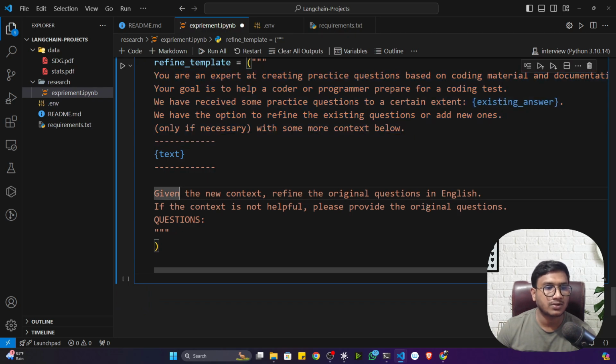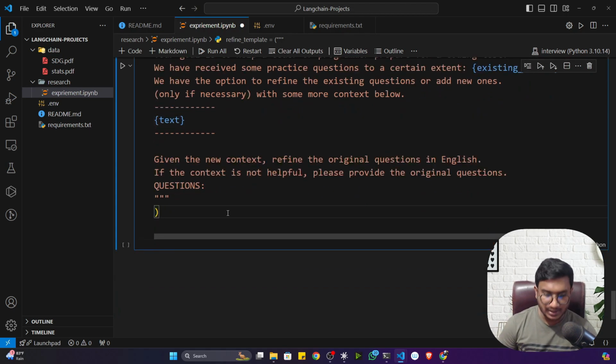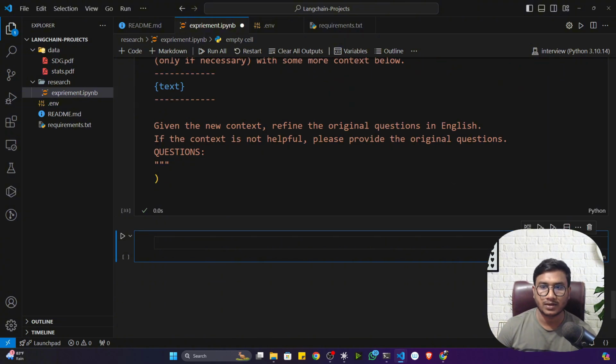Given the new context, refine the original questions in English. If the context is not helpful, please provide the original questions. This is the idea. So this is the refined prompt template. You are refining the questions here. That is the idea only. And this is a very powerful method, guys. If you use it, you will see that your result would be pretty good. If you're not using it, it's completely fine, no need to worry. But I'm showing you because we are creating an advanced application, and in an advanced application, we have to take care of these parts. This is super important.